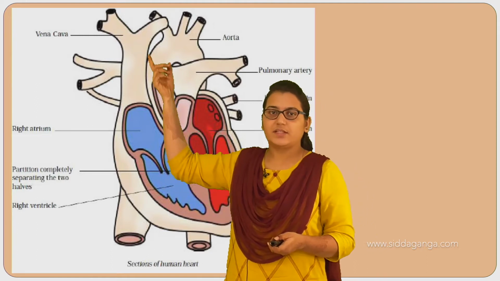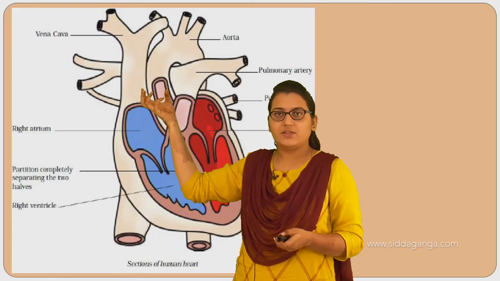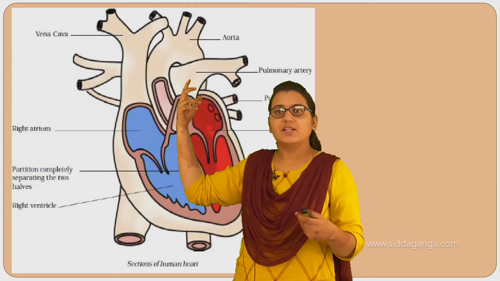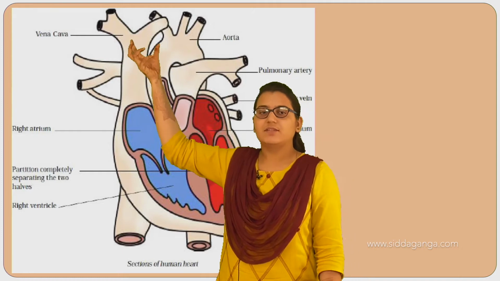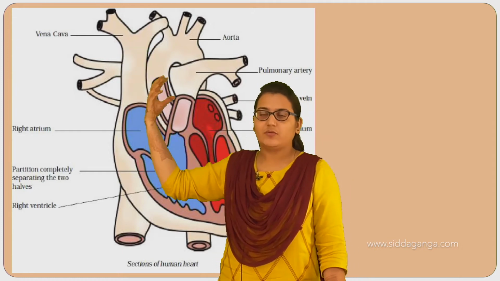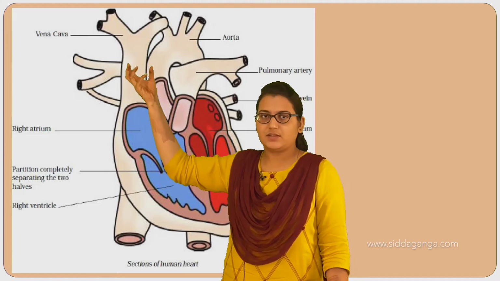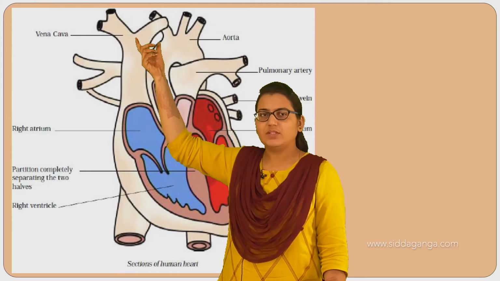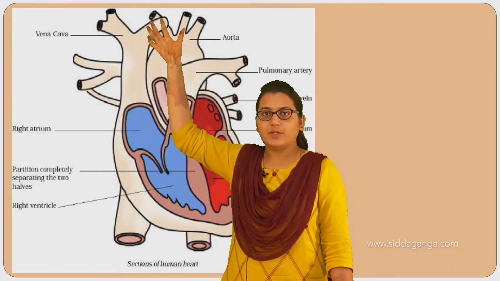So this vena cava receives the deoxygenated blood. What is deoxygenated blood? Blood without oxygen, the blood which has more carbon dioxide, which is impure. This vena cava receives the impure blood from all the cells. After working, what is the waste produced? That is the carbon dioxide, and that is received by this vena cava, the impure blood from the chest cavity and the different upper body sections.